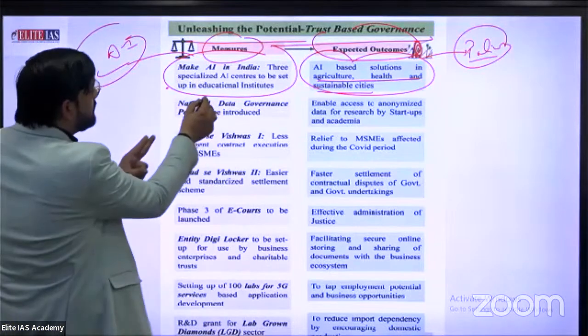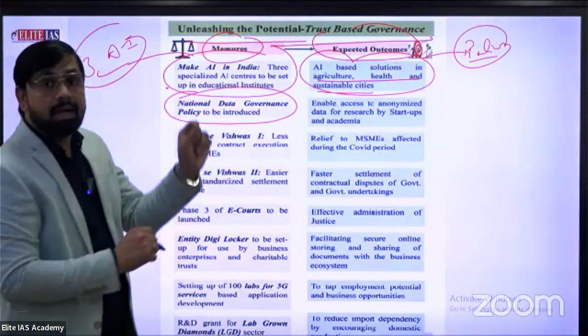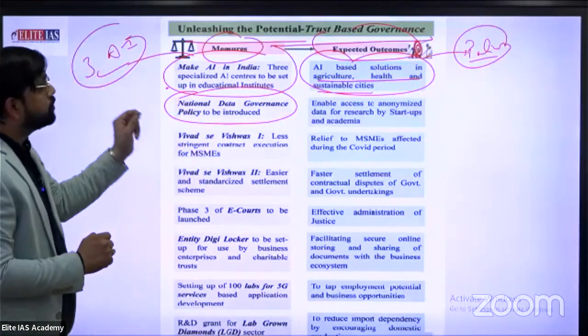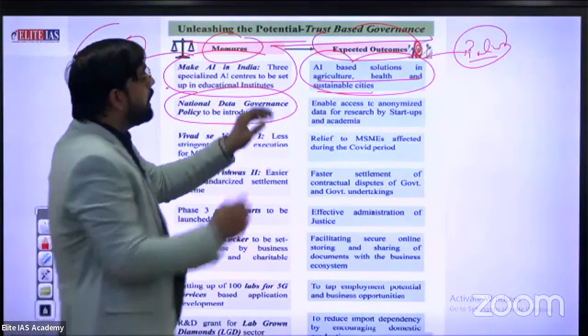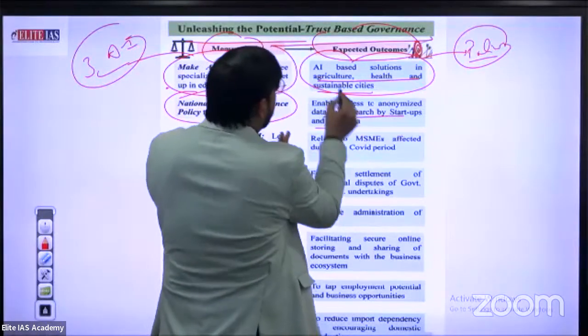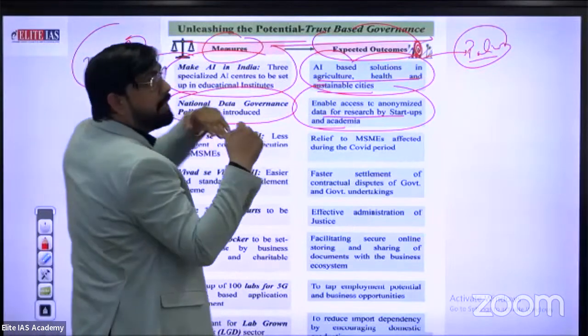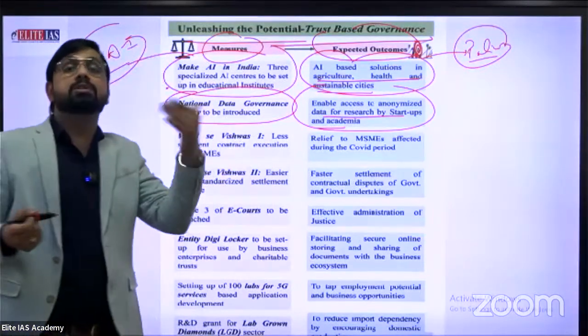Second one, a national data governance policy to be introduced. What is the main expected outcome? Enable access to anonymized data for research by startups and academia. So the national data governance policy provides help and support for any new startup.